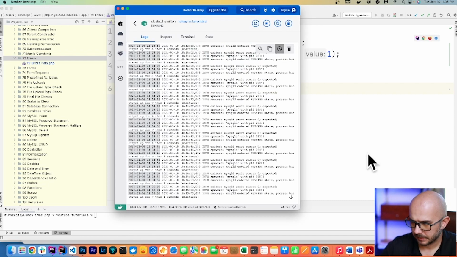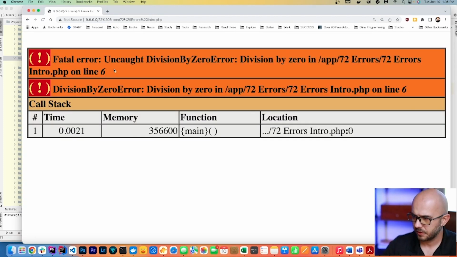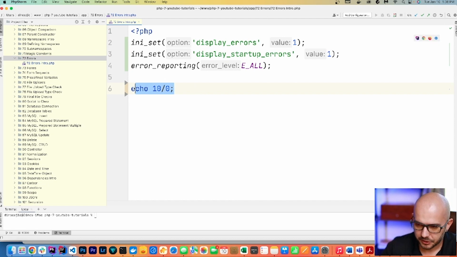So once again, my Docker container is running. If I go to my browser, hit refresh, we get this uncaught division by zero error. So this is the division by zero error that we talked about earlier, and it's interesting that it says that it's uncaught. It says uncaught, well, because we didn't catch it. But how do we catch an error? Well, we can do that with the try catch block. A try catch block represents a way for you to test something out, and if it doesn't work, we can catch the error before it's displayed on the screen, and it doesn't provide the user with negative UX.